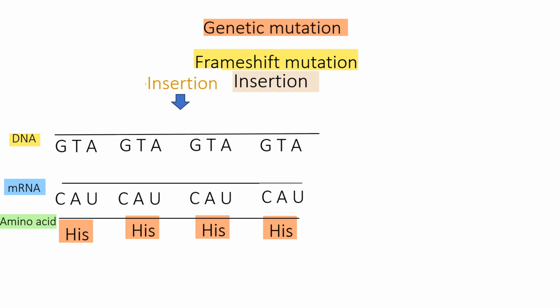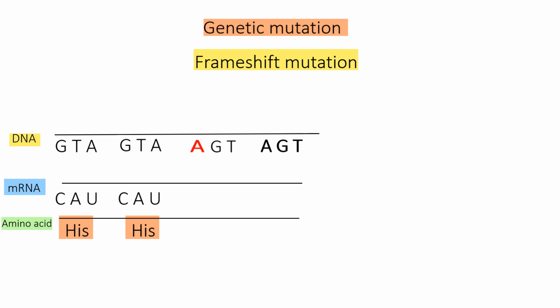Insertion of a base, say adenine, and then considering only 3 bases that signify a genetic code, we'll see that the entire code changes in the DNA, which will result in corresponding change in codons of mRNA, and subsequently the amino acids will also change and new amino acids will be incorporated. So an addition of a base will result in shifting of the codes and changing in the amino acid.